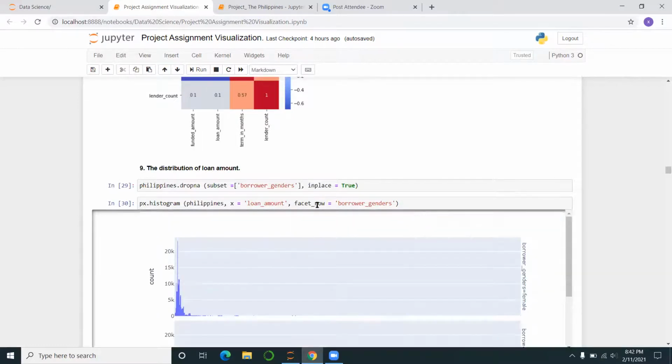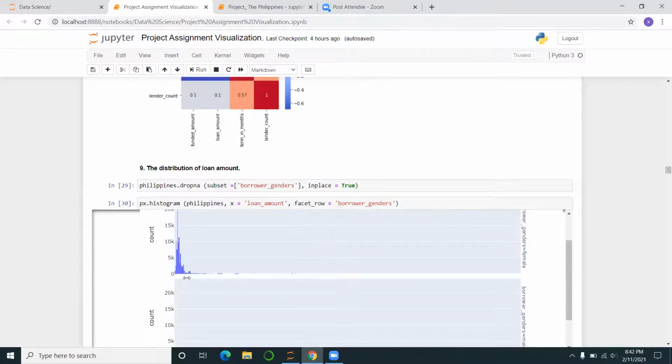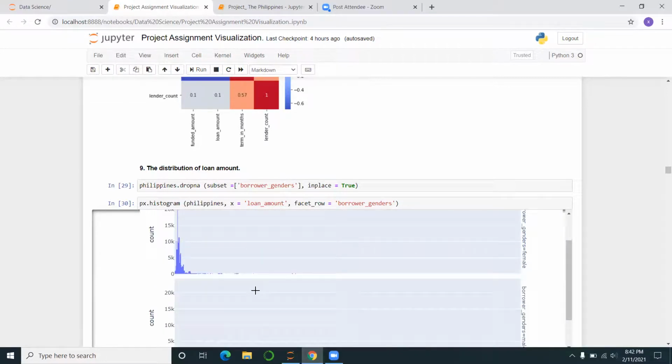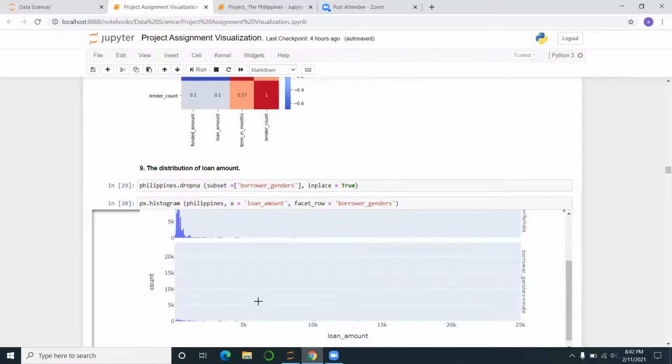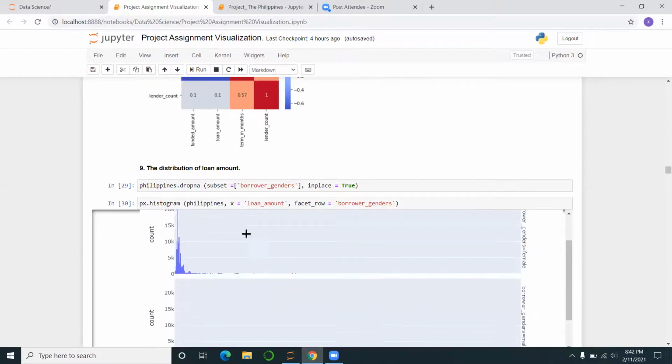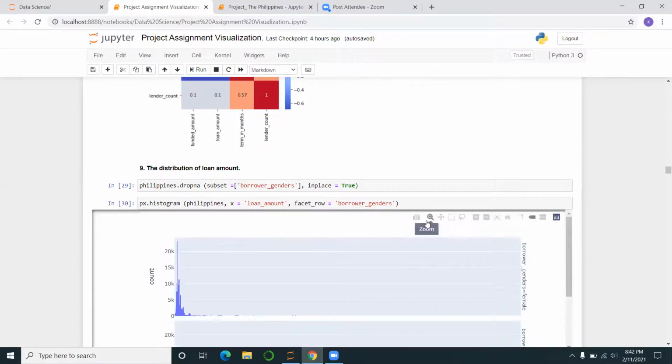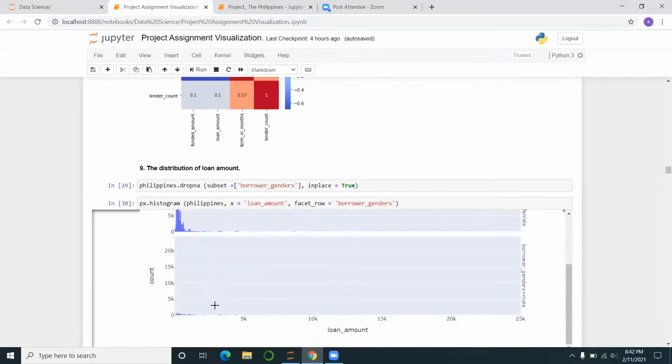So the first one I used was borrower's gender. And you can see this is what I got for female and male. I know there's something I should do with the range, but I tried different ranges and I wasn't getting the right one. So also, Anis, you'll have to show me which is the right range to use. But I know the histogram chart is okay, just the range is off. So I need to decide. I tried to zoom also, but it wasn't working.